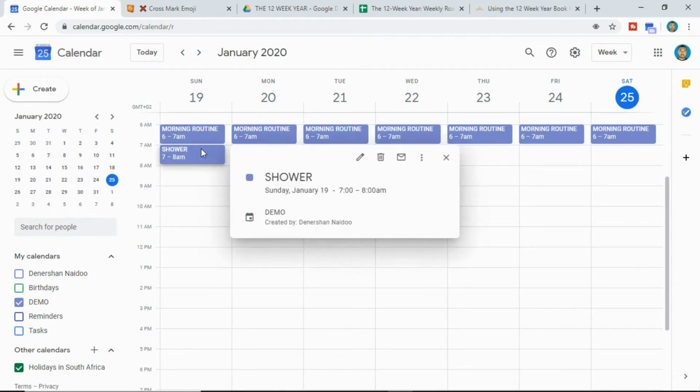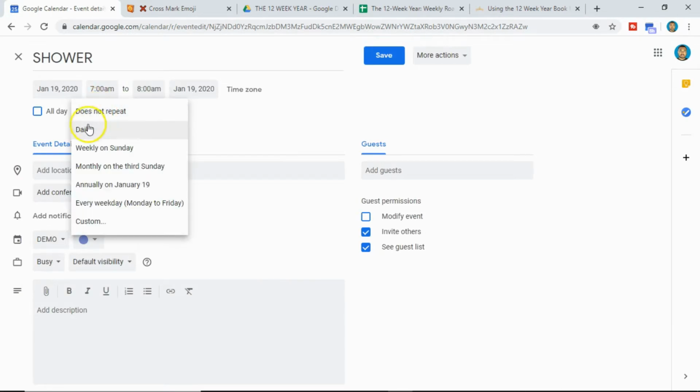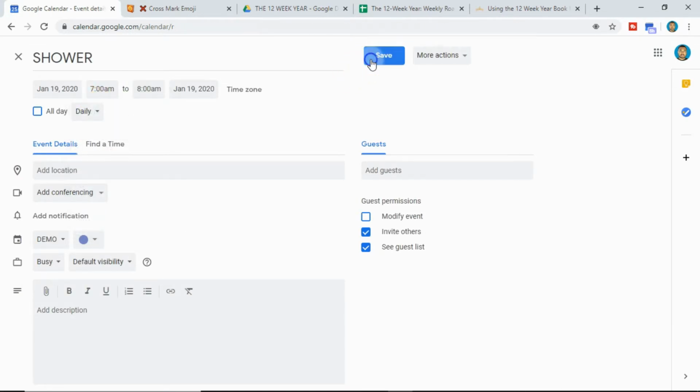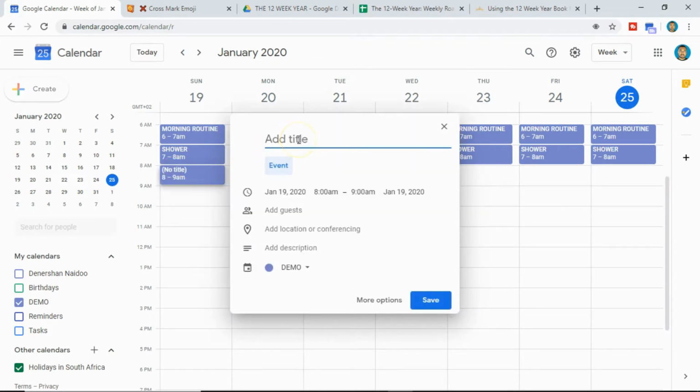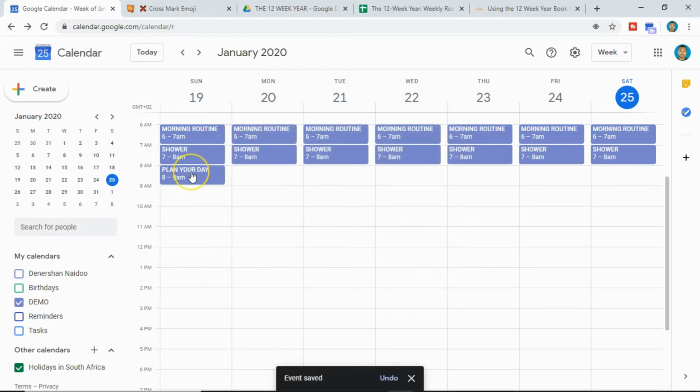Shower as well. Let's left click. Click this button here. Click here. Click on daily. Click save. And there you have your mornings done for every day. Then after your shower, let's say you want to plan your day. And then let's click here and say plan your day. This is where you do your scheduling. You write down what needs to happen every day.